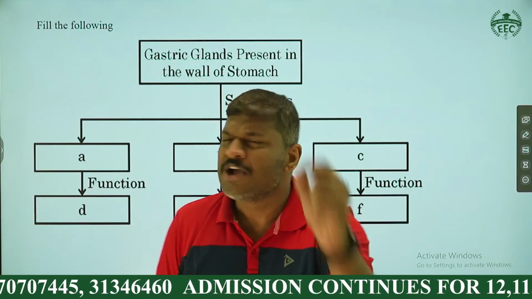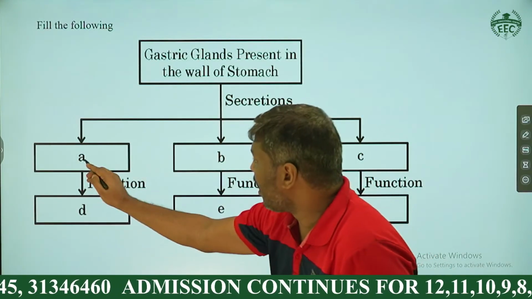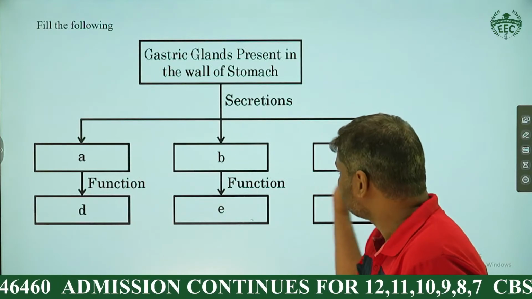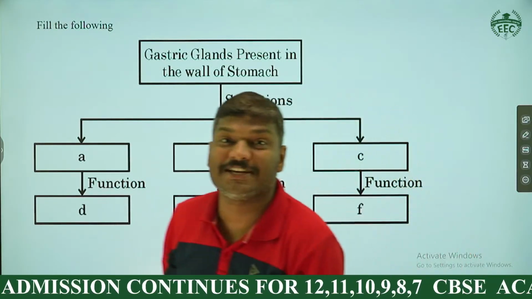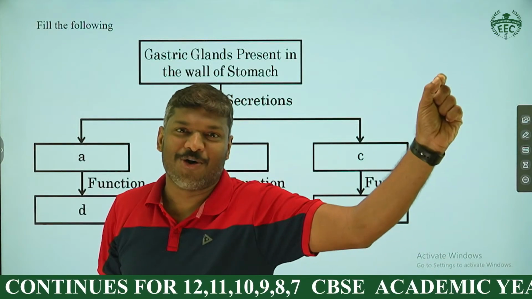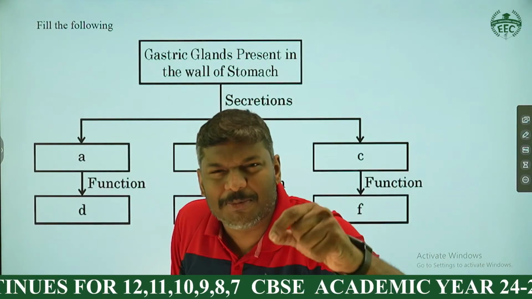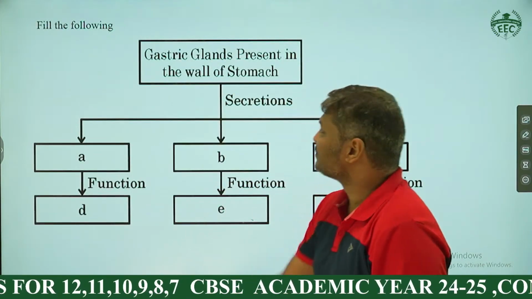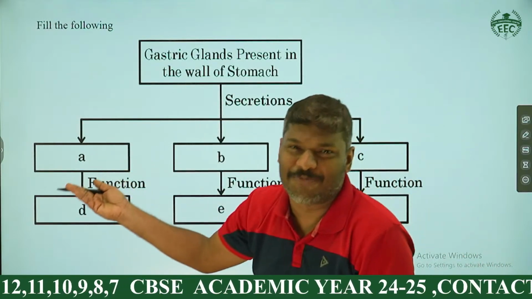3 marks question means what? For each one, half mark. Half into 6: 1, 2, 3, 4, 5, 6. 3 marks question, my dear student. If you miss one, that half mark is gone. So that's why for 3 marks, a minimum of 6 points are required. And what is the first one? Gastric glands, I think you are very familiar with this one.